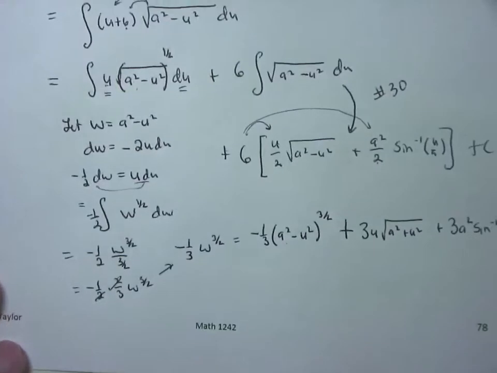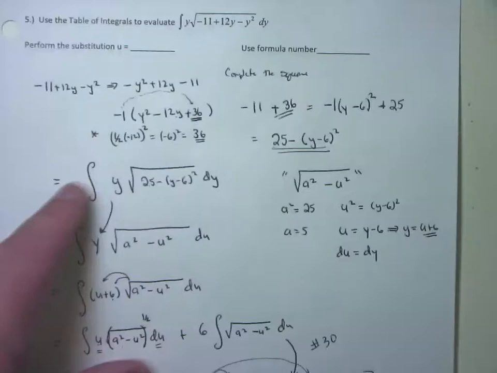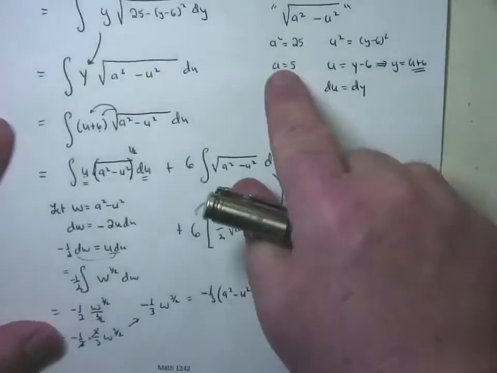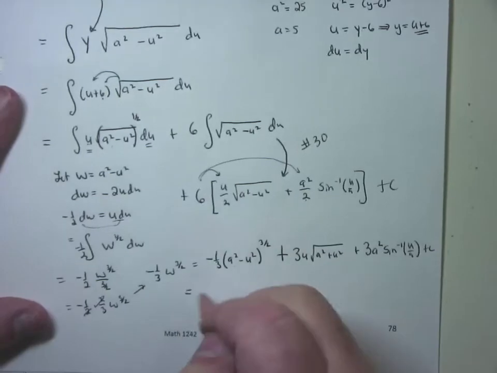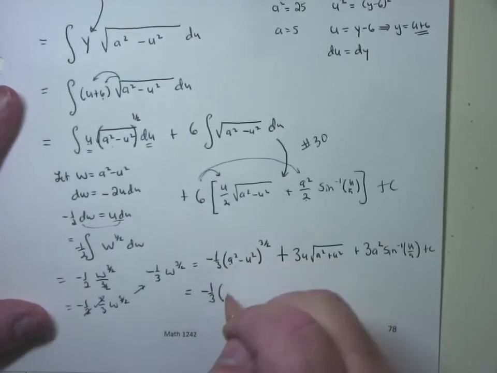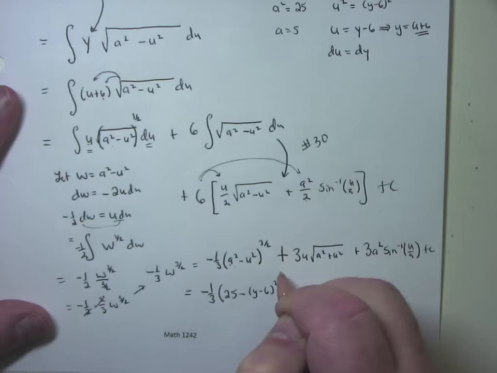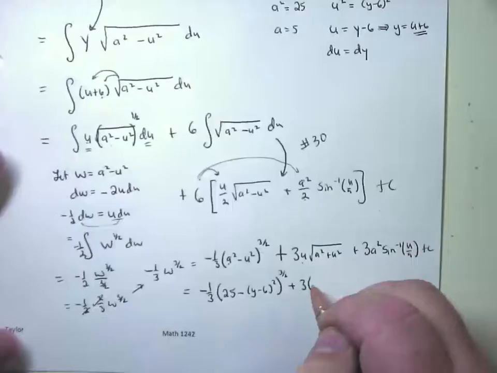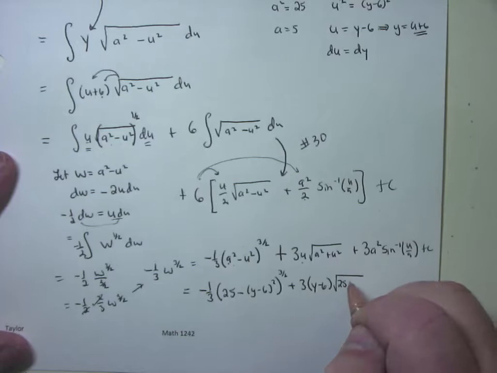But we're not done. Wait. What was the original problem? Yeah, I had something weird with y's in it, right? So we have to have an answer in terms of y. So go back and substitute in for y and a. a was 5 and u was y minus 6. So the answer is negative 1/3 times a squared, that would be 25, minus u squared, which is y minus 6 squared, close parentheses, to the 3/2 power, plus 3 times u, which was y minus 6, times the square root of a squared, which is 25, plus u squared, which is y minus 6 squared.